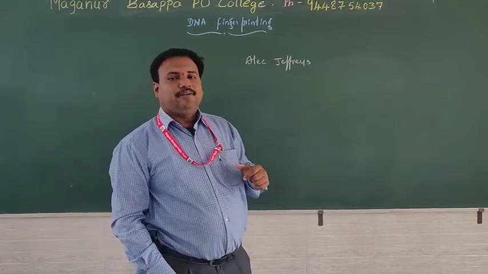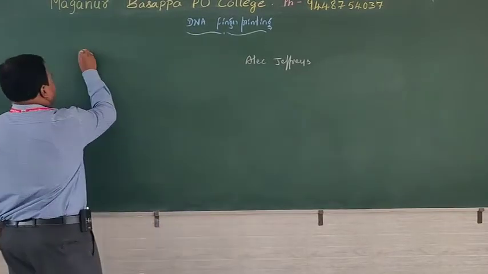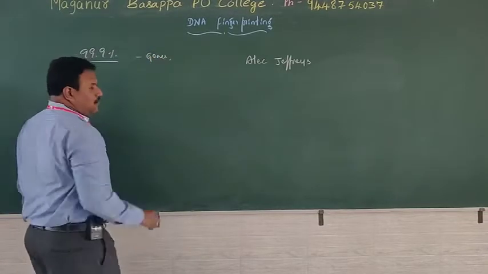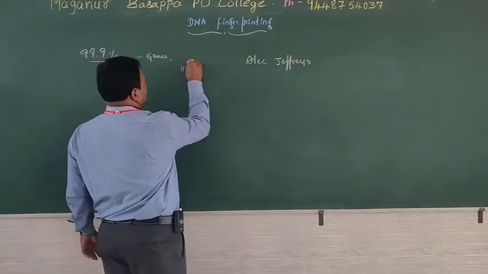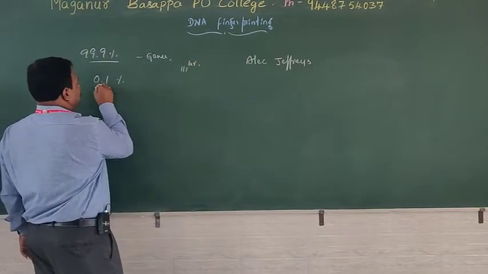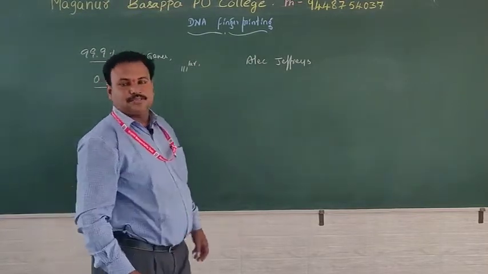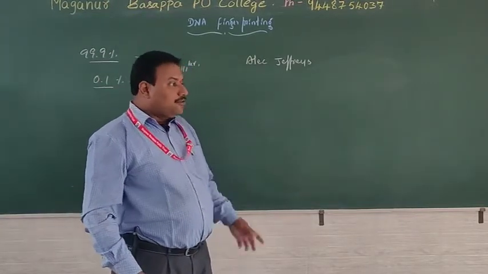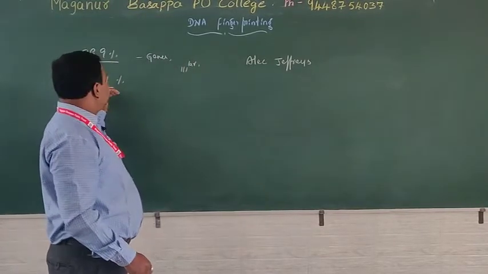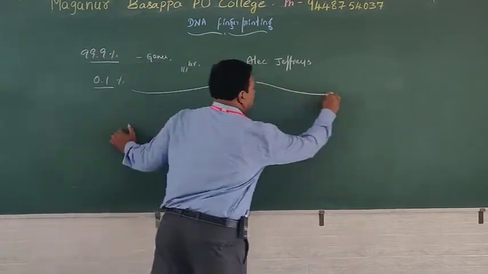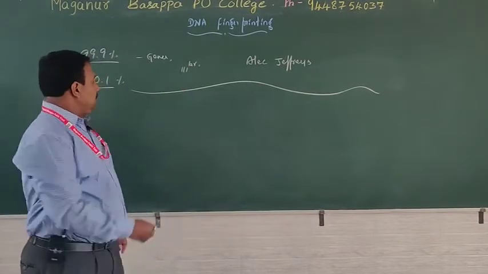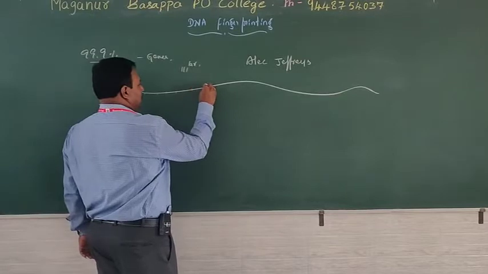How do they get identified? Remember, 99.9% of genes in all human beings are similar. There is only a difference of about 0.1% of genes. Just think, we have to identify the individual by means of these different types of genes. Again remember, a gene refers to a segment of DNA, and it has a nitrogen base sequence.